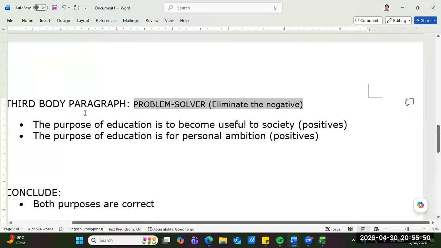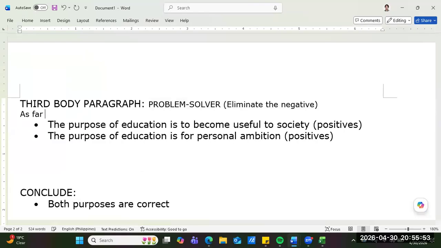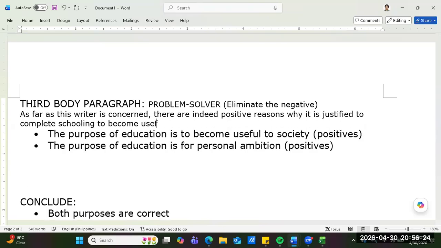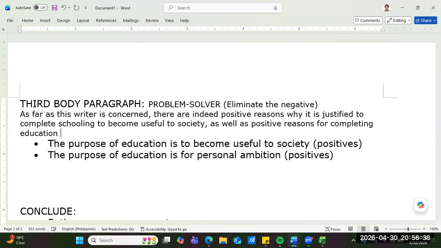As far as this writer is concerned, there are indeed positive reasons why it is justified to complete schooling to become useful to society, as well as positive reasons for completing education for one's personal ambitions alone. All right, guys.